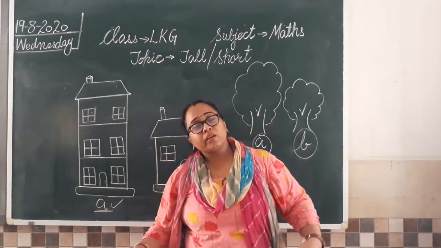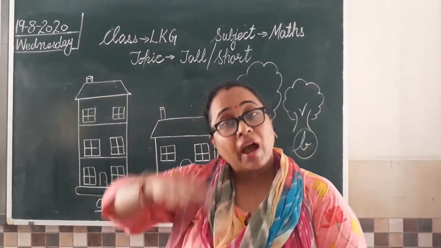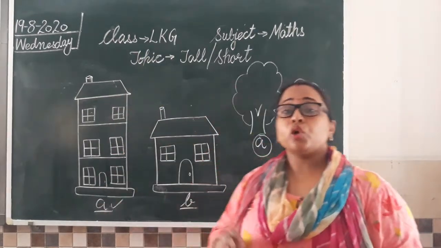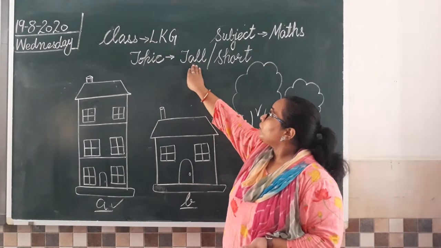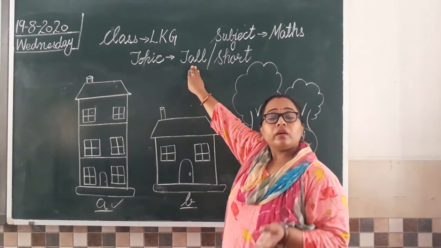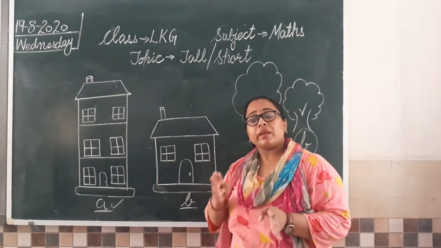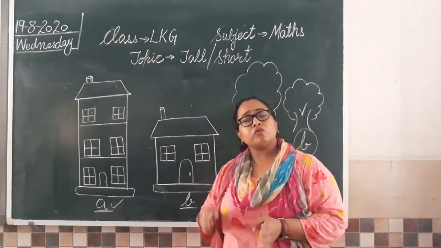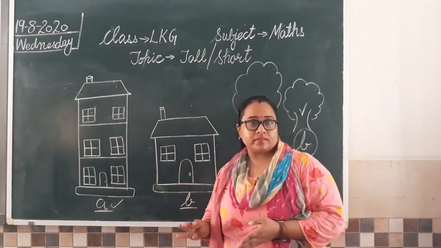So the object when we are comparing on the basis of their length, their height, that means जो object बड़ा है, जिसकी height ज़्यादा है, we say that object is tall. We call it tall, जिसकी height ज़्यादा है. If we are comparing 3 objects, 4 objects, उसमें जो सबसे ज़्यादा height जिसकी है, that is tallest.